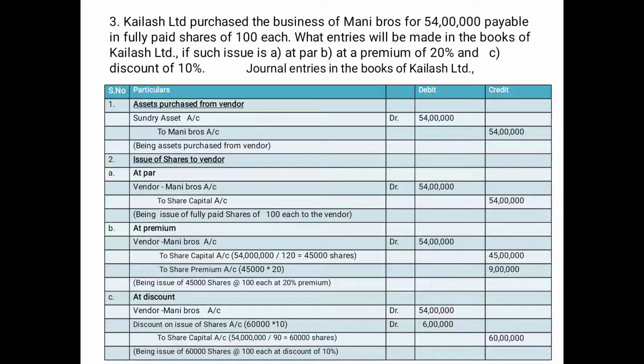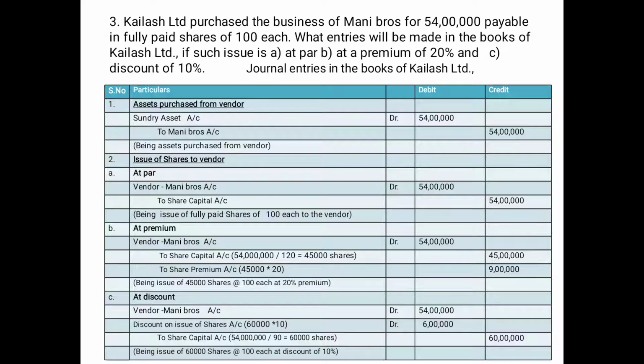Purchase price is 54 lakhs and issue price is 120. How to arrive at that 120? 100 is the face value, 20 is the premium. 20% on 100 will be 20. So 100 plus 20, 120.